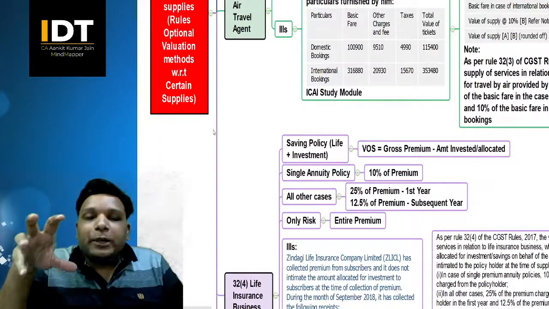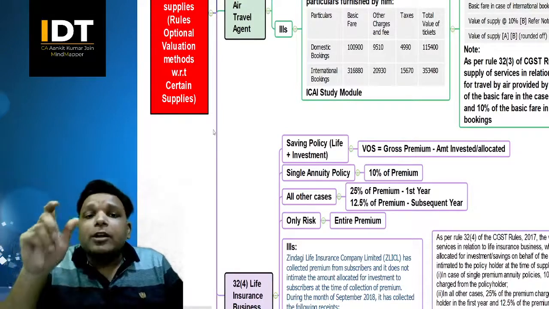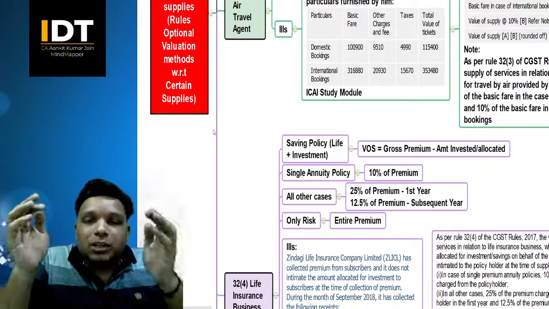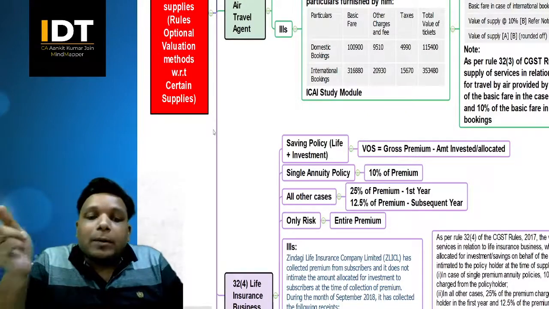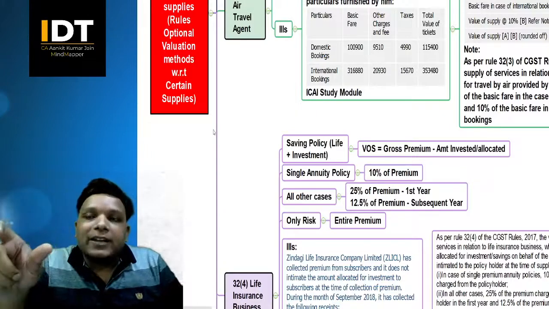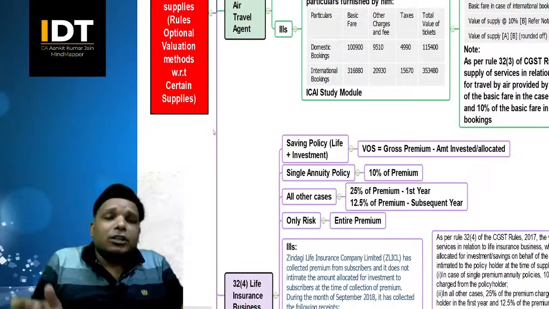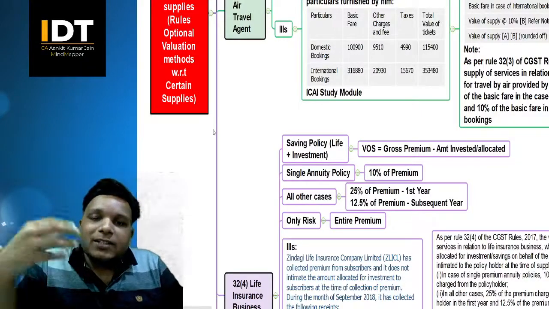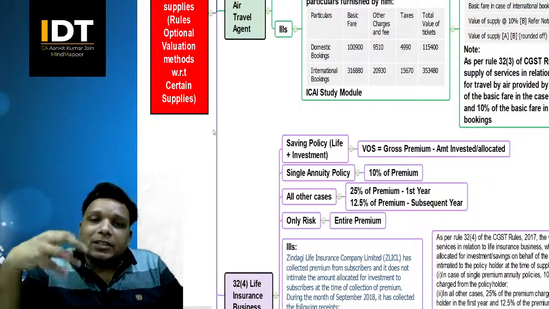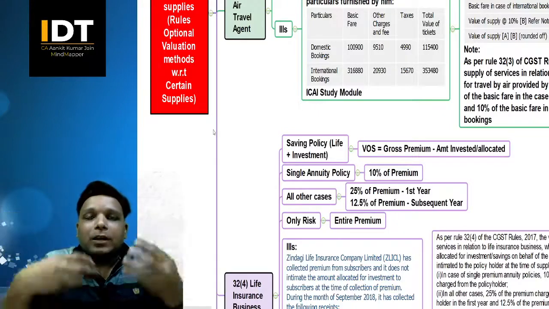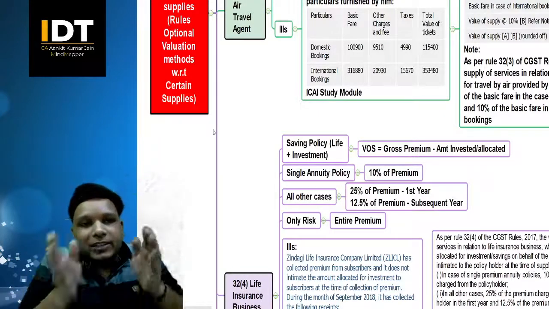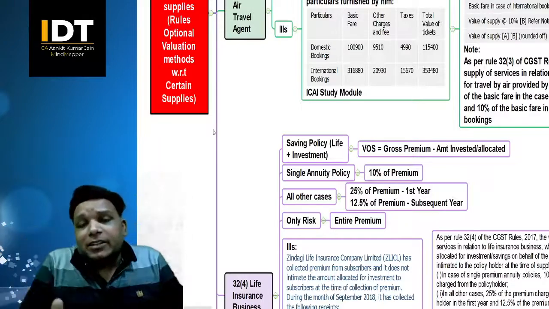For now, this particular session will be a small session where we'll be just covering a few of the clarifications and circulars which have been issued by the department as far as these valuations are concerned. These clarifications are nothing but certain situations where the industry, or the people involved in the industry, are in two minds about whether to treat it this way or that way.